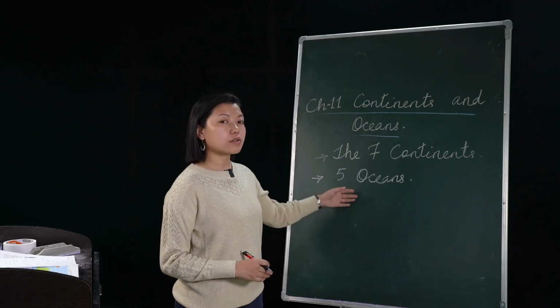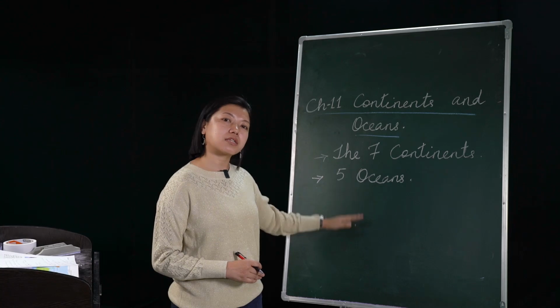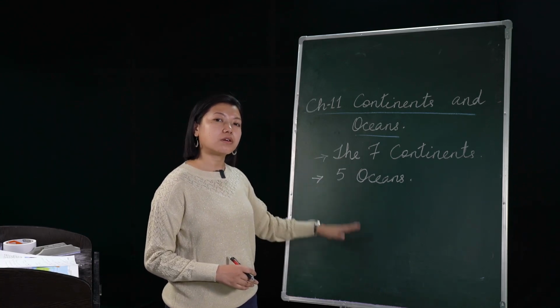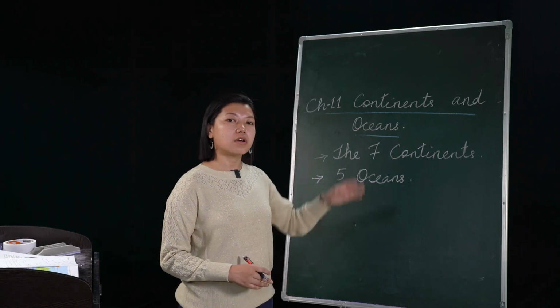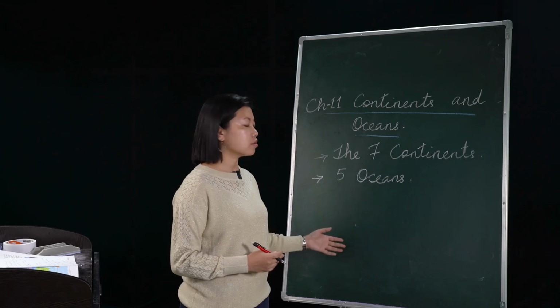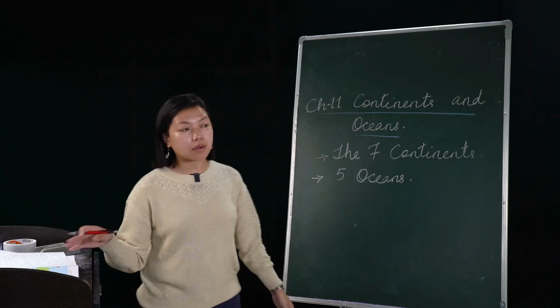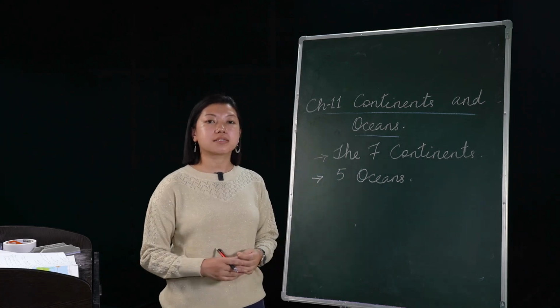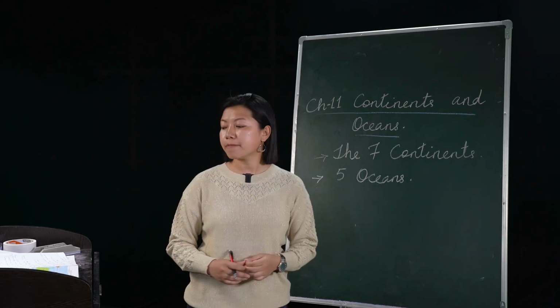The Antarctic Ocean is also known as the southernmost ocean. Why? Because the location is towards the most bottom part of all the oceans. So it is also known as the Southern Ocean. Now let's come to the first one, that is the 7 continents. I'll start with Asia.